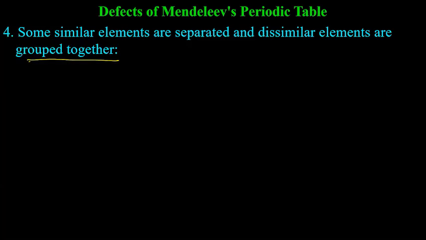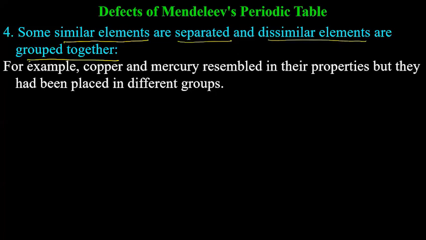Although Mendeleev said that depending on the property, I will place argon with noble gases, before potassium, even if argon's atomic mass is greater than potassium's. So there he said, I will match the properties. But in certain cases, similar elements were separated. They were not listed together, but dissimilar elements were grouped together. For example, copper and mercury resembled each other in their properties, but they had been placed in different groups. They were not in the same group, even though they resembled in properties.